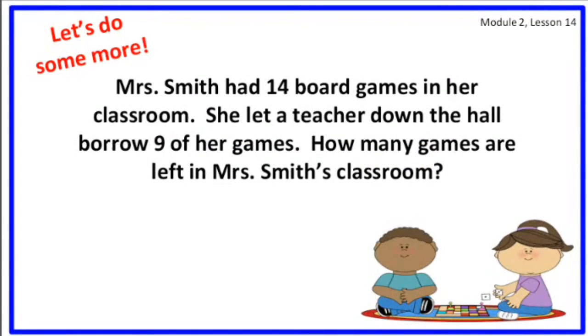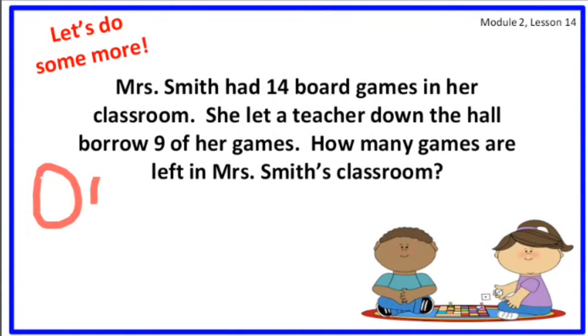Mrs. Smith had 14 board games in her classroom. She let a teacher down the hall borrow 9 of her games. Now, how many games are left in Mrs. Smith's classroom? So she has 14.